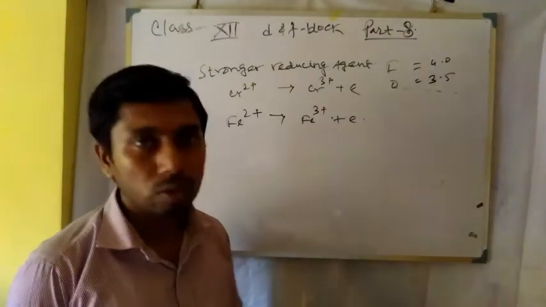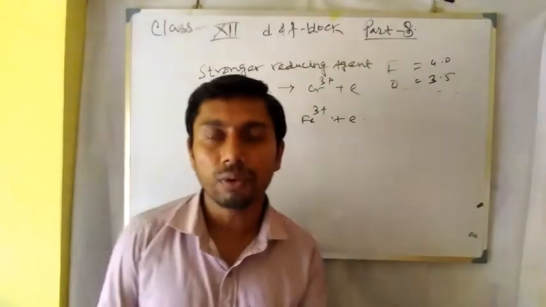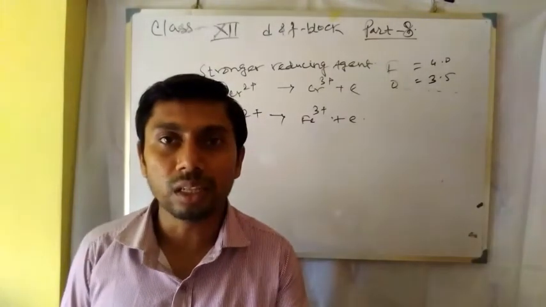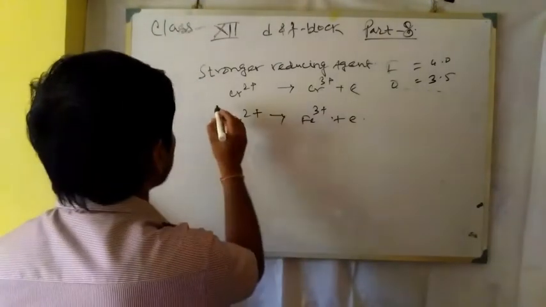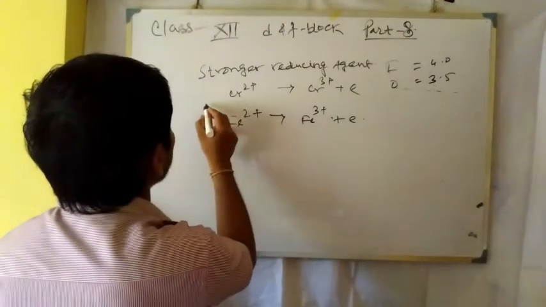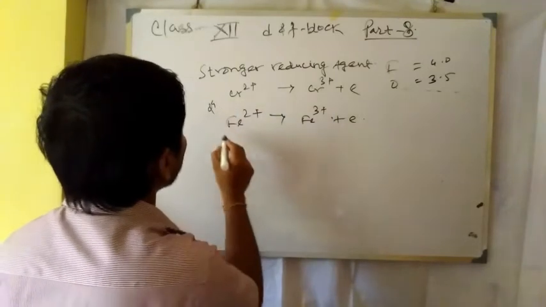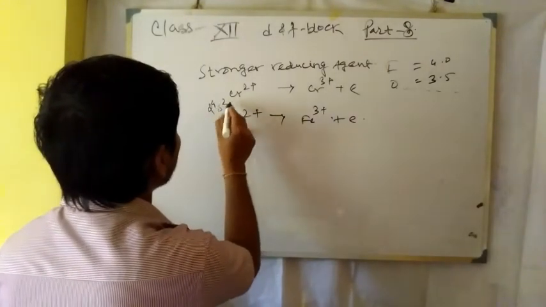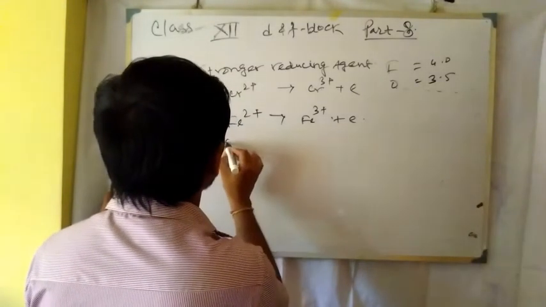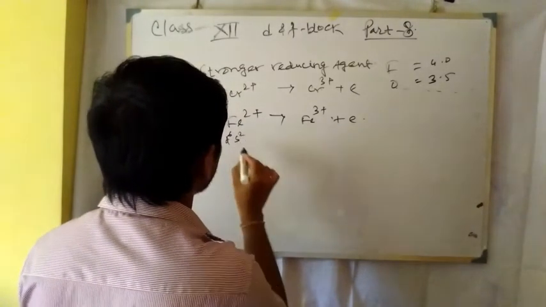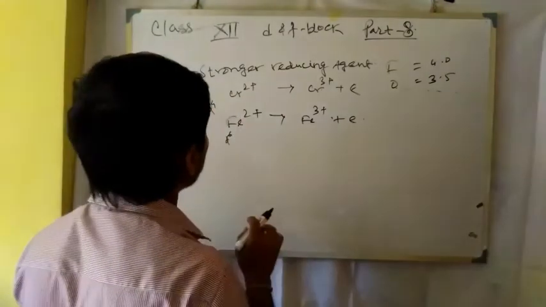Now if we follow, chromium is atomic number 24, so Cr3+ is D3, right? So Cr2+ is D4. Iron is D6 4S2, now S is liberated, so Fe2+ is D6 and Fe3+ is D5.